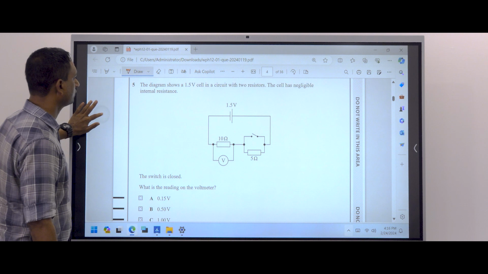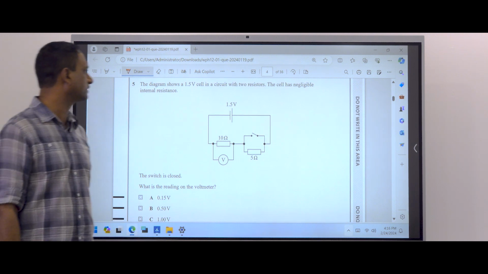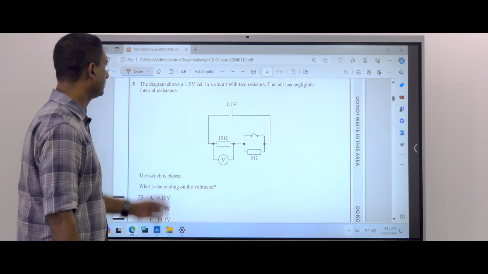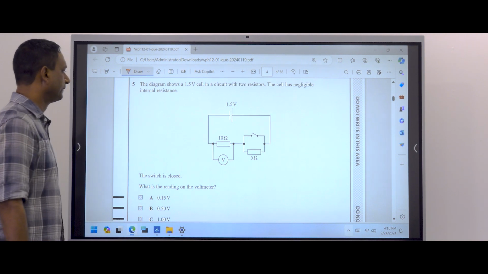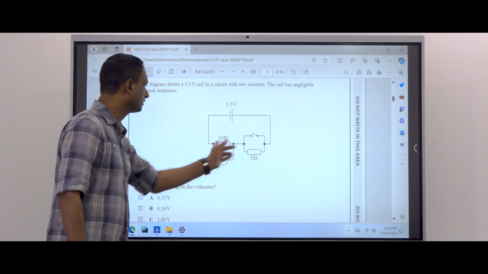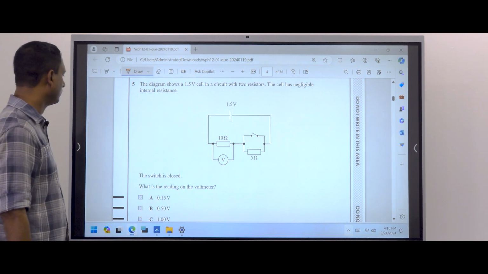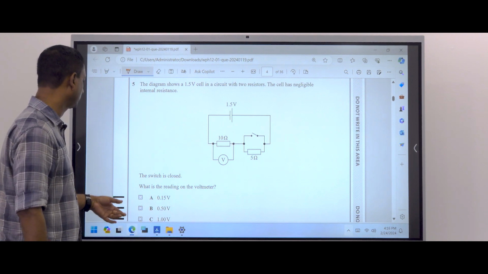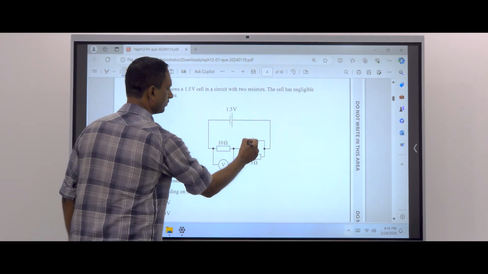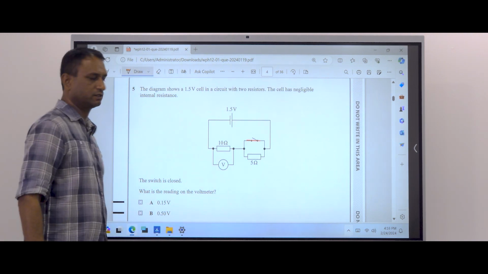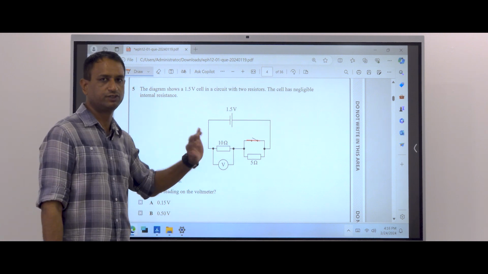The diagram shows a 1.5 volt cell in a circuit with 2 resistors. The cell has negligible internal resistance. 2 resistors are given like this. The switch is closed. When the switch is closed, what will happen? The 5 ohm resistor will be short circuited.